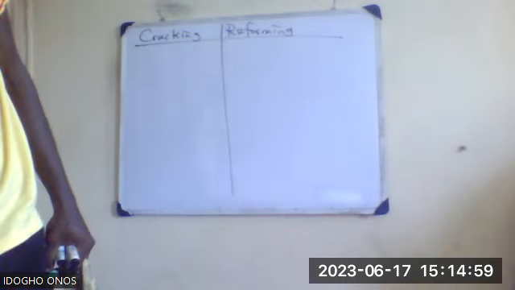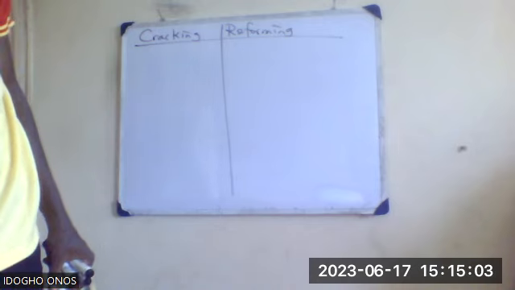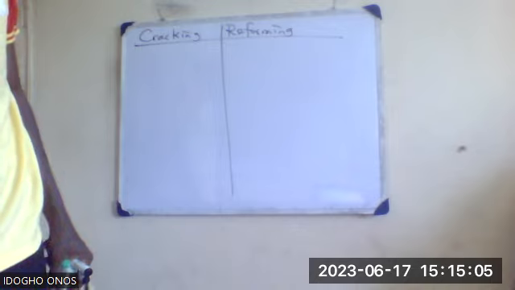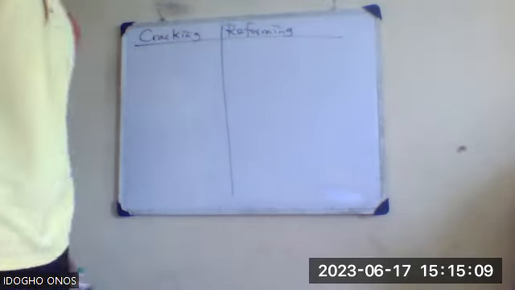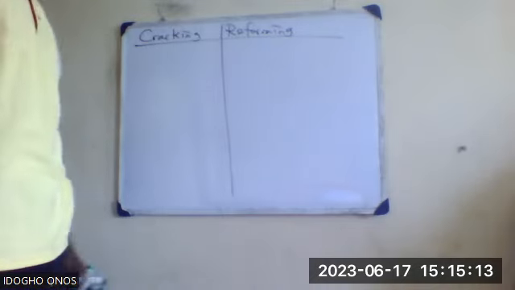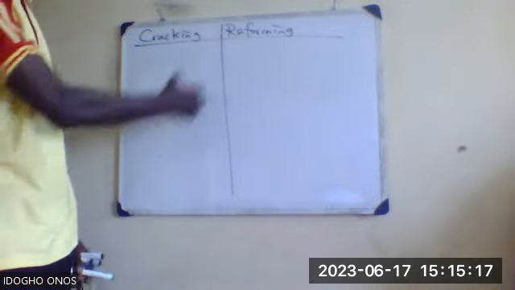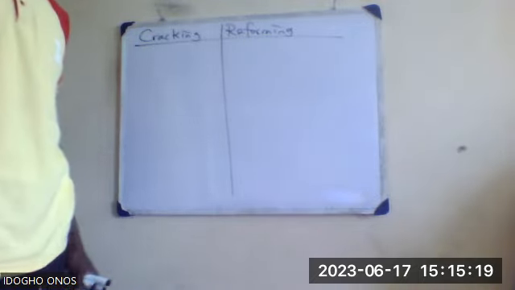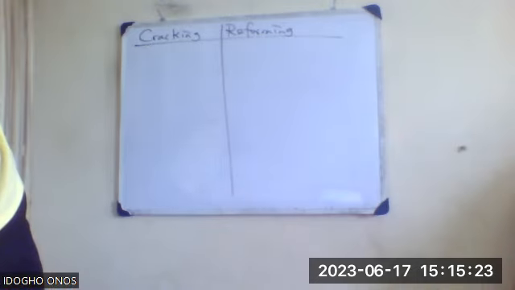Then another is that cracking occurs at high temperature, while reforming occurs at low temperature. And lastly, cracking improves the quantity, while reforming improves the quality of petrol. Any question, please?